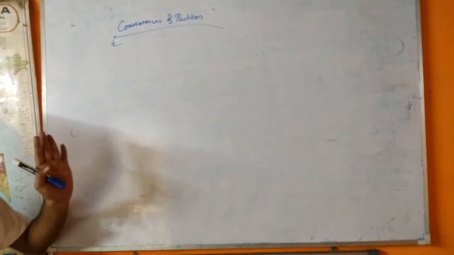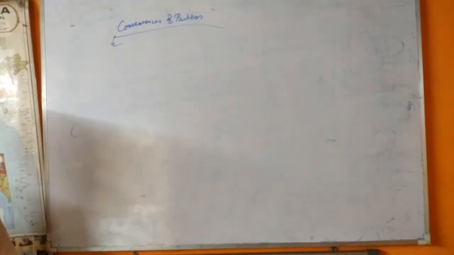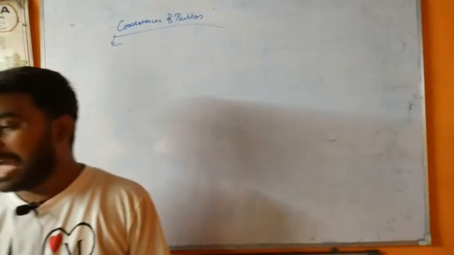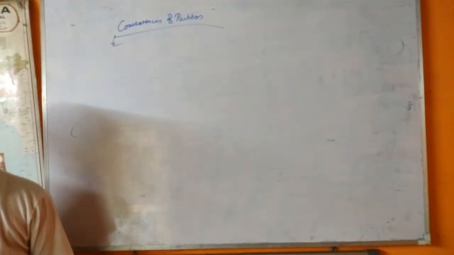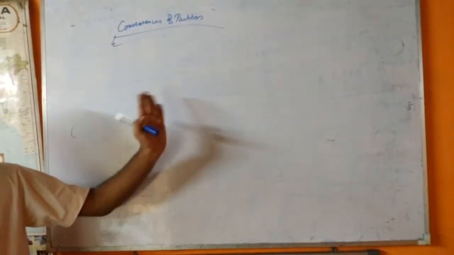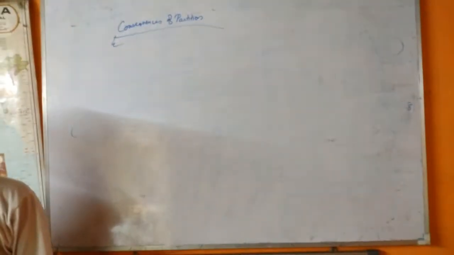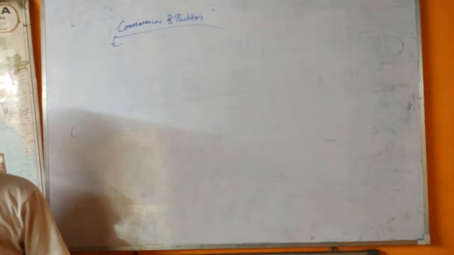Partition caused massacre on both sides of the border. In the name of religion, people of one community ruthlessly killed and maimed people of the other community. In the name of religion, most people of one community were ruthlessly killed or injured by another community.